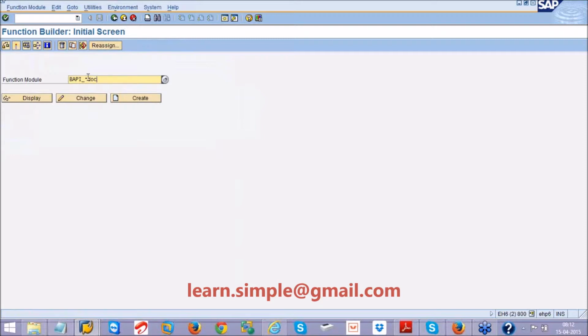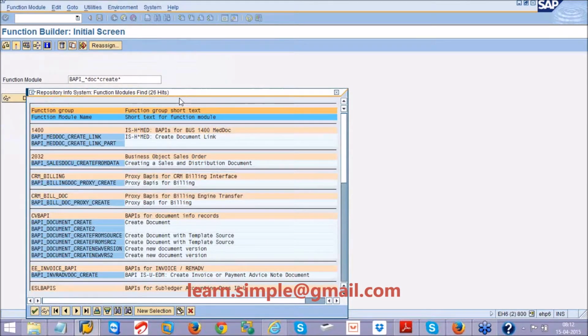For me, document is required, so I want to create a document. Let us search. Here you can see BAPI document create and BAPI document create 2. These are the two BAPI function modules available. I will always take the latest, BAPI document create 2, because the other could be an older one; SAP could have given this one as a new one.